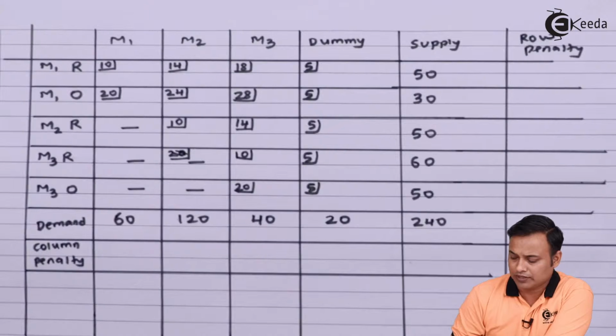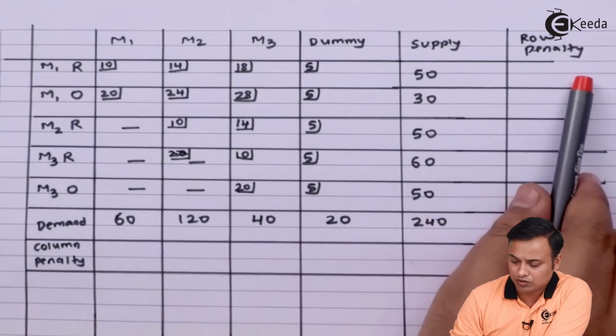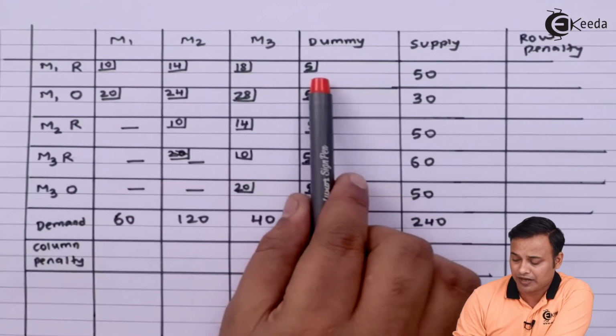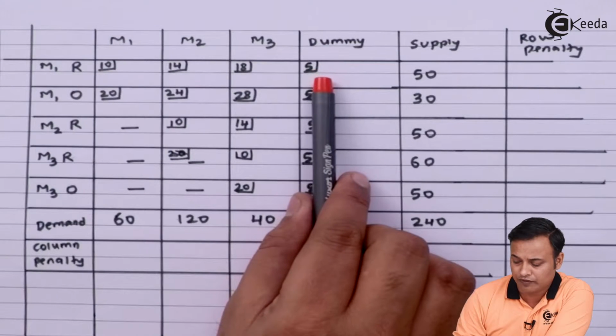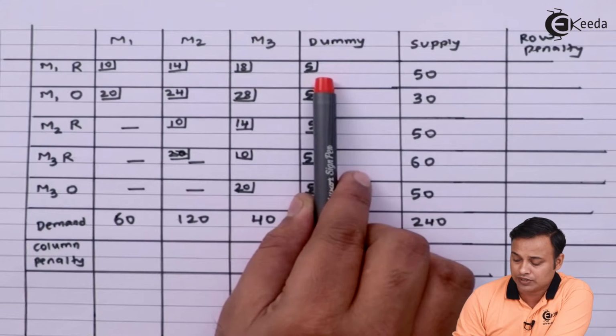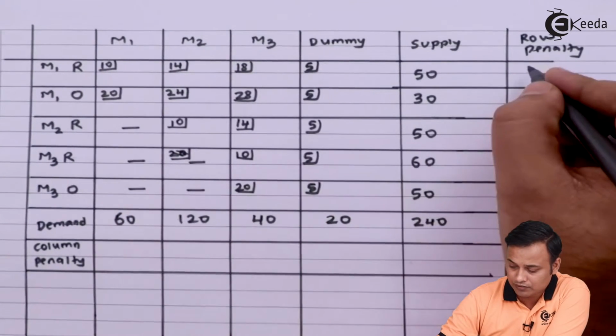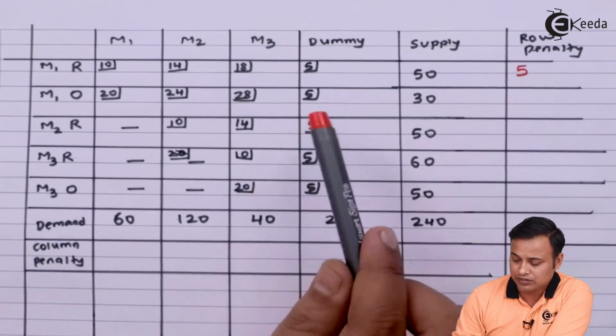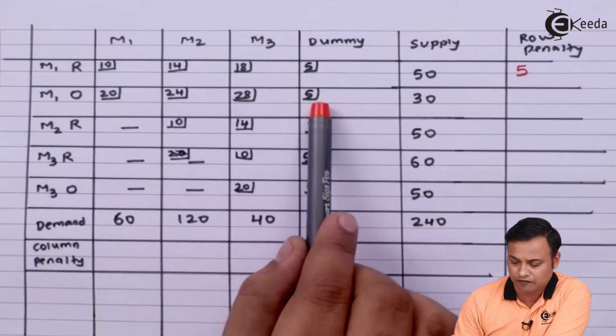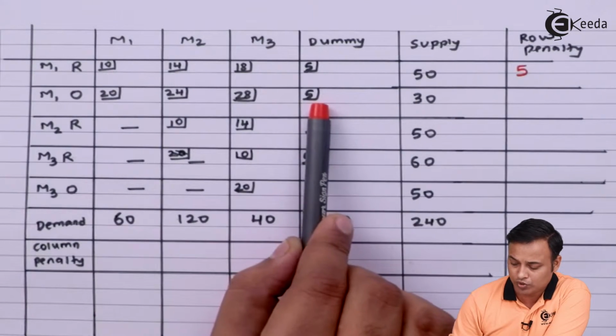If you look row-wise, in the first row, the lowest cost is rupees 5. आपका सबसे कम cost 5 rupees है, and the next lowest is 10. So 10 and 5 का difference आएगा 5. In the second row again I have the lowest cost of 5 and the next lowest is 20.